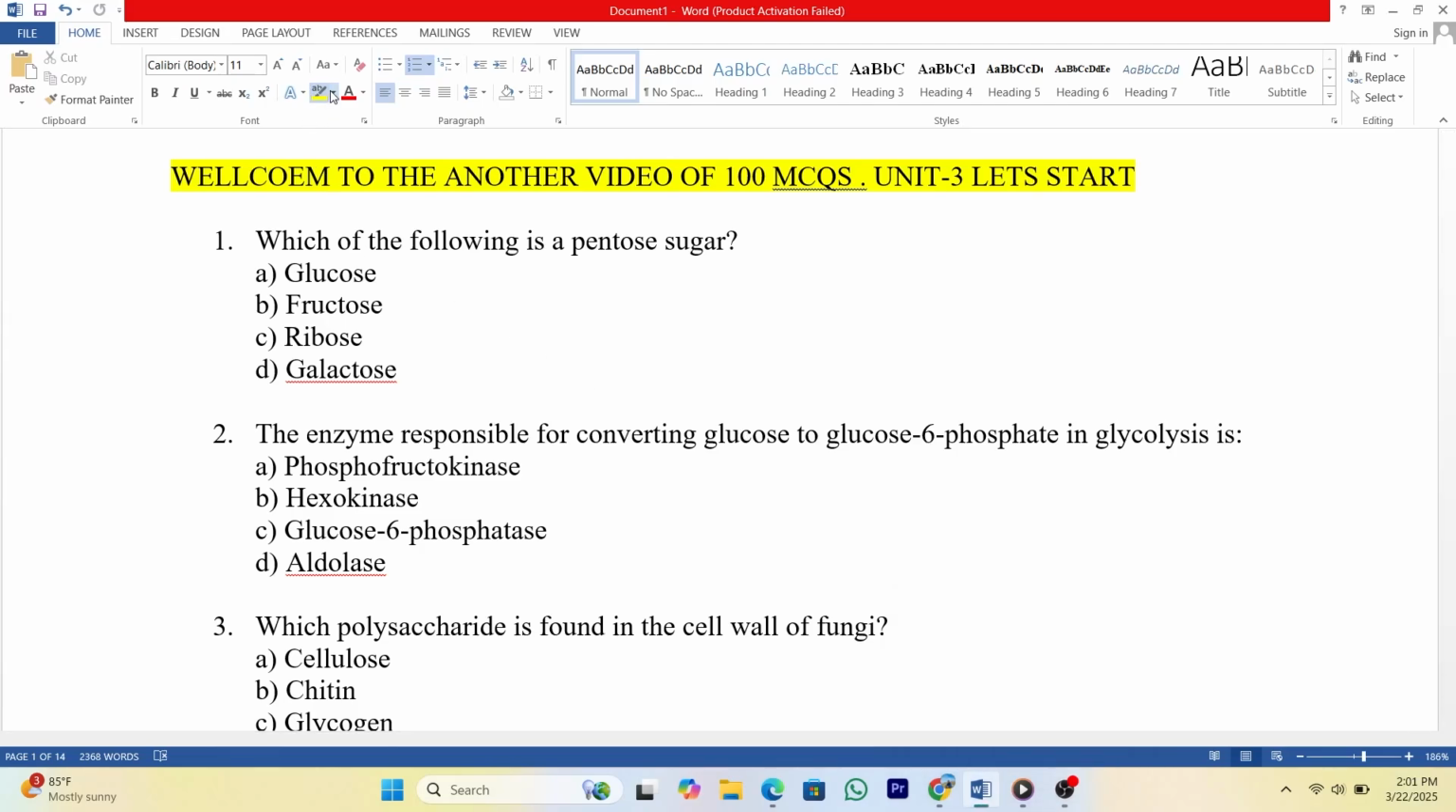Unit 3. Let's start. 1. Which of the following is a pentose sugar? A. Glucose. B. Fructose. C. Ribose. D. Galactose. Answer: C.